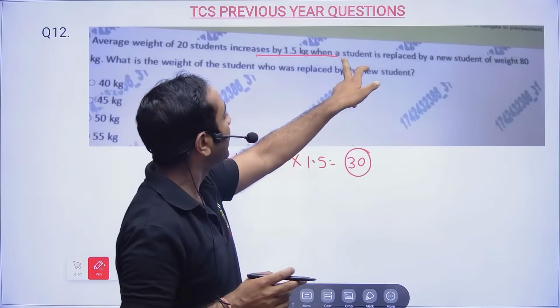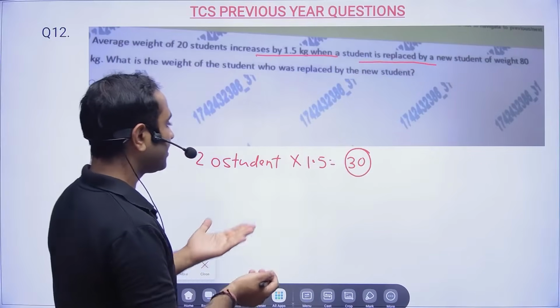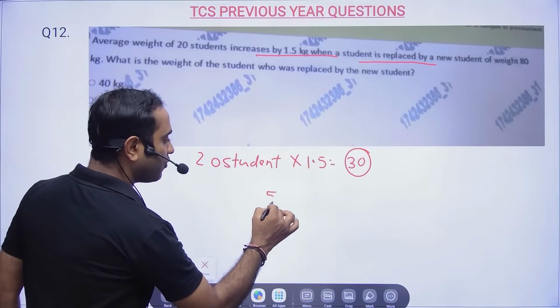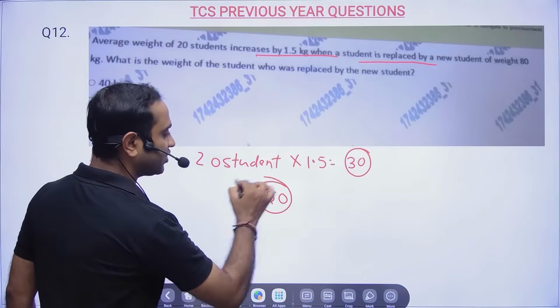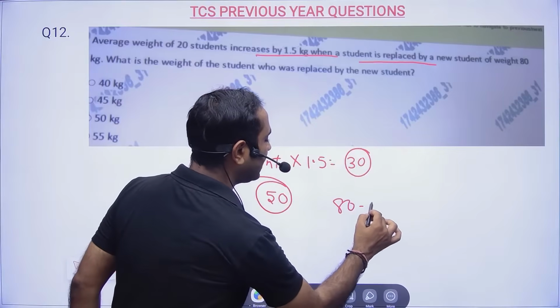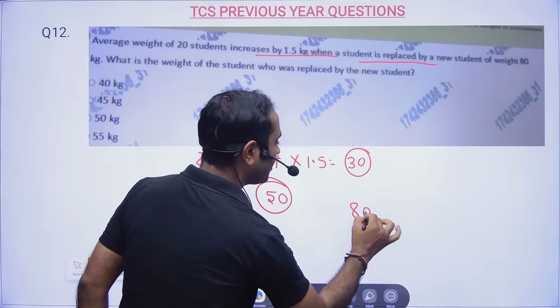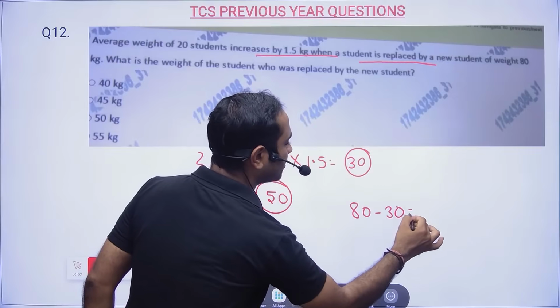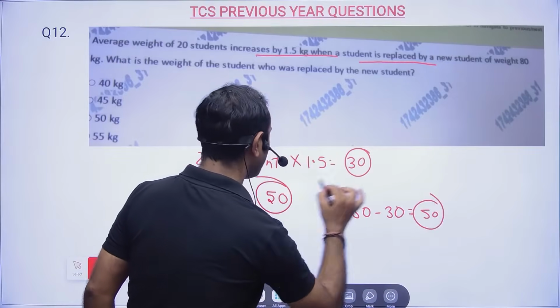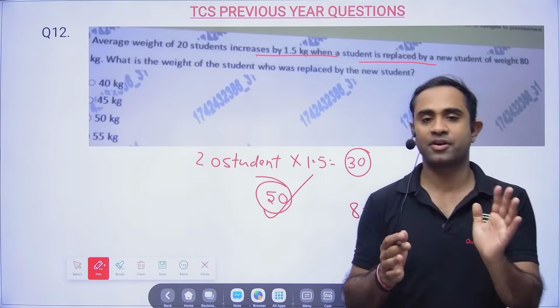Because a student is replaced by a new student. The one who joined was 80 kg, and the weight increased by 30. That means the student who left was 50 kg.